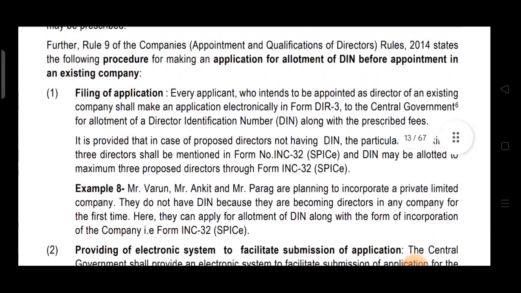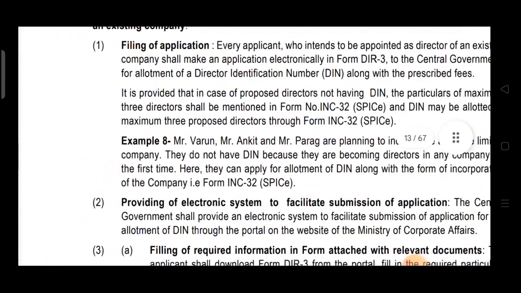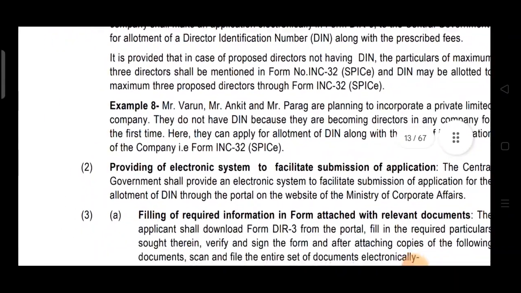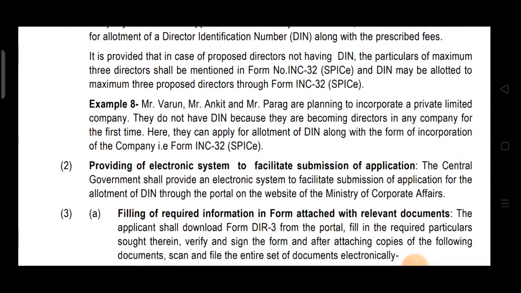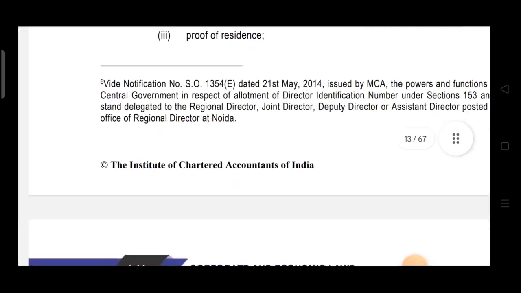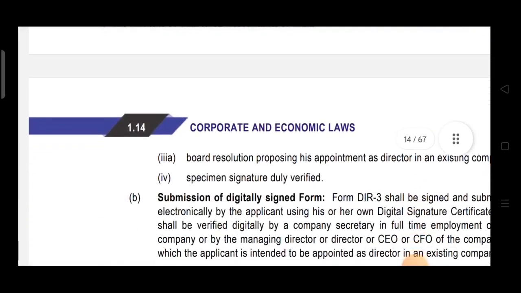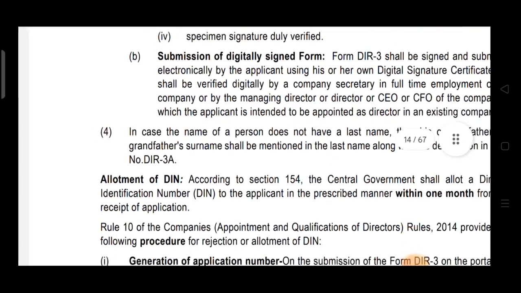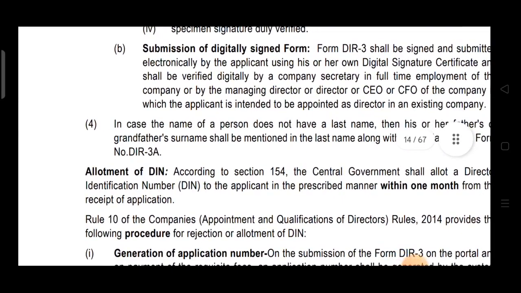So what is this point? It's in the procedure only. First point was filing of application. Second one was providing electronic system to facilitate submission of application. Third was attachments, 3a attachments, 3b submission of digitally signed form. And the fourth procedure is what they have given.